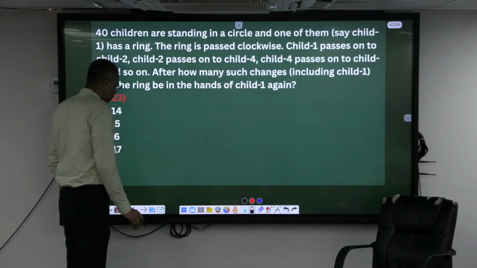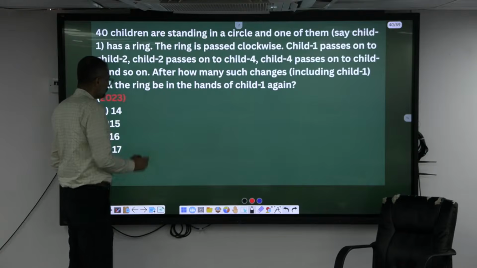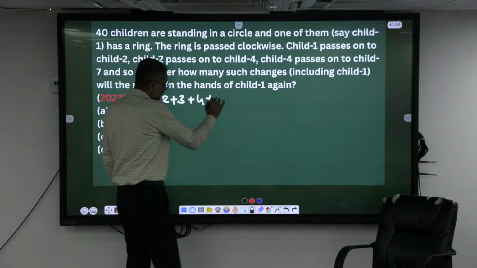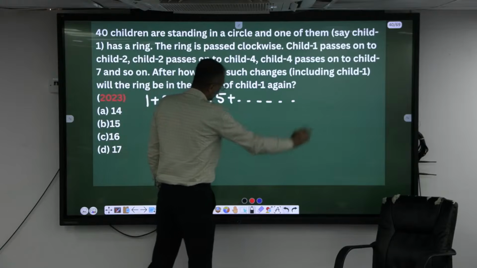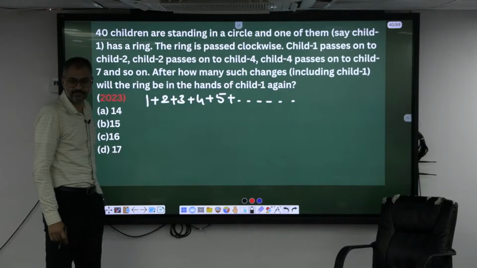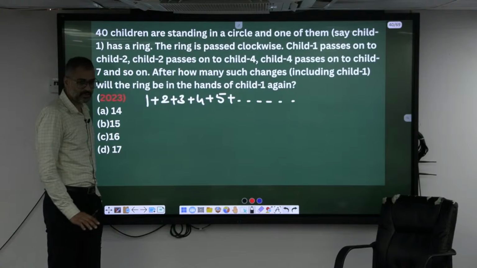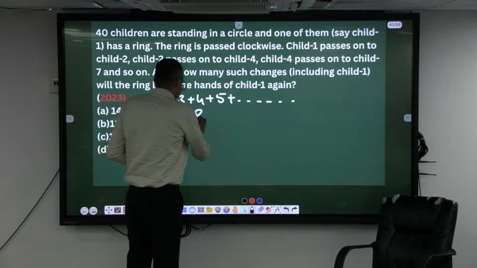Now look here. What am I doing here? Adding natural numbers. The sum of first n natural numbers.